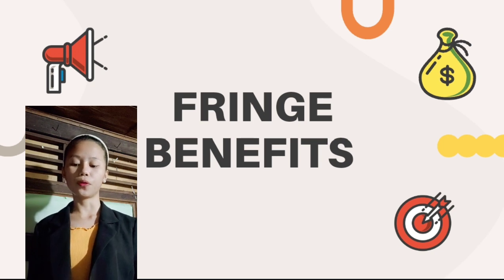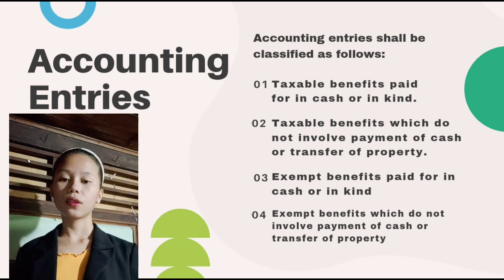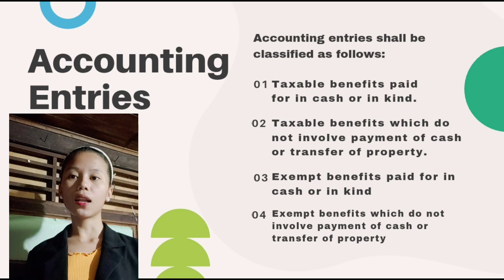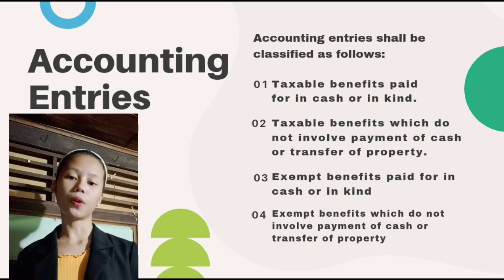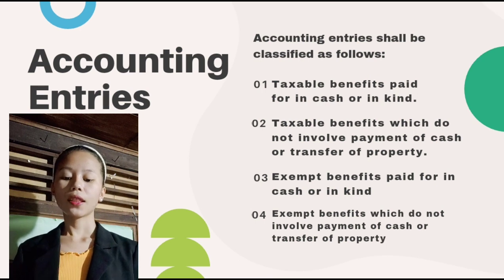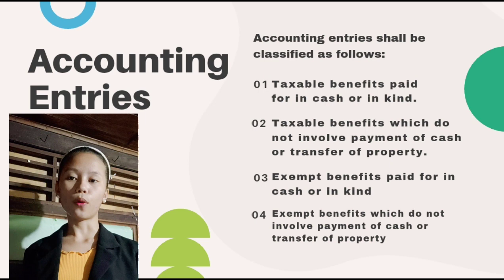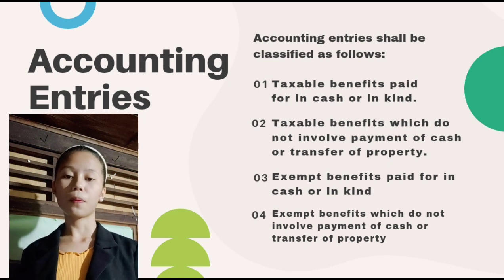So fringe benefit accounting entries. Accounting entries shall be classified as follows. Number 1. Taxable benefits paid for in cash or in kind. Example, housing allowance, company car provided for personal use. Number 2. Taxable benefits that do not involve payment of cash or transfer of property, for example health insurance, meals provided at work.